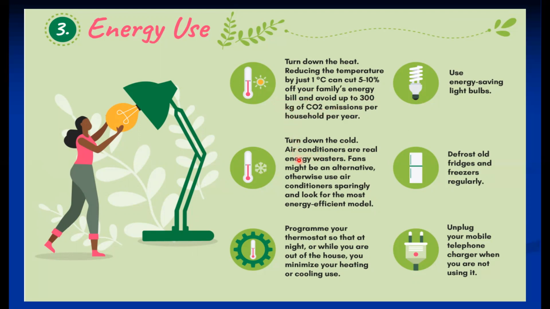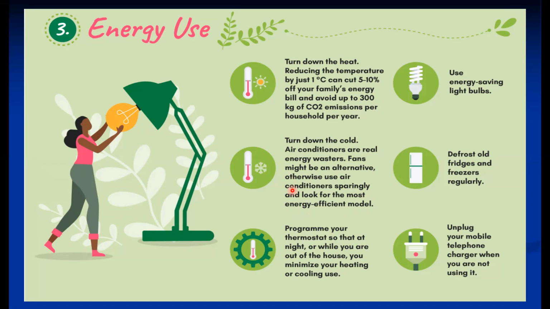Then turn down the cold, that is, air conditioners are real energy wasters. A fan might be an alternative, otherwise use the air conditioner sparingly and look for the most energy efficient model. Whenever it is affordable, you can use natural ventilation, that is cross ventilation, instead of using an air conditioner.